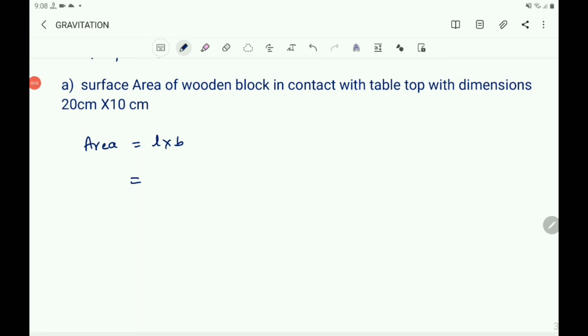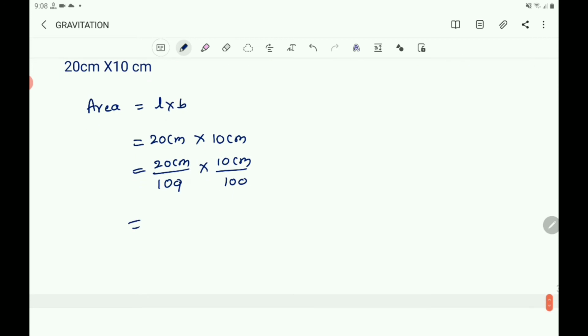L into B, that is 20 centimeter into 10 centimeter. You must convert this into meter. 20 centimeter means you write 20 centimeter by 100 into 10 centimeter by 100. Then it becomes 0.2 m into 0.1 m.